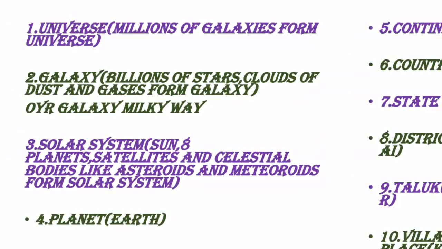These stars, billions of stars, more than billions of stars, and clouds of dust and many gases will be there in space, and all these 3 form a galaxy. What all forms a galaxy? Billions of stars, clouds of dust and gases form a galaxy. Which galaxy are we living in? We are living in Milky Way.